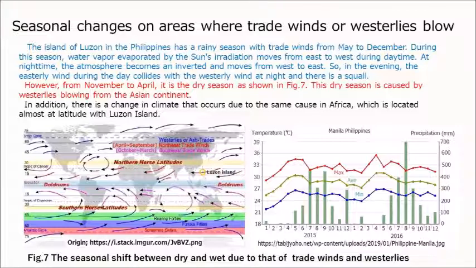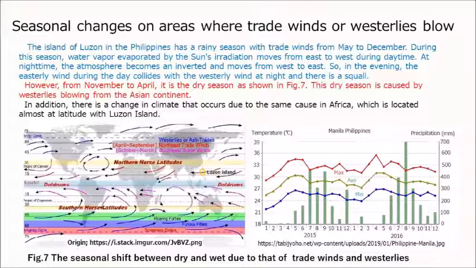During this season, water vapor evaporated by the sun's irradiation moves from east to west during daytime. At nighttime, the atmosphere becomes inverted and moves from west to east. So, in the evening, the easterly wind during the day collides with the westerly wind at night and there is a squall. However, from November to April, it is the dry season as shown in Fig. 7. This dry season is caused by westerlies blowing from the Asian continent.